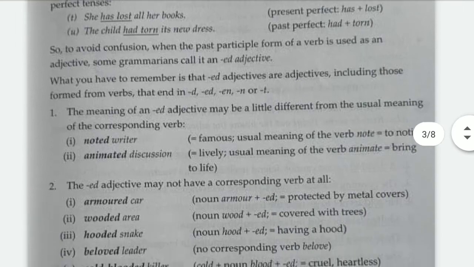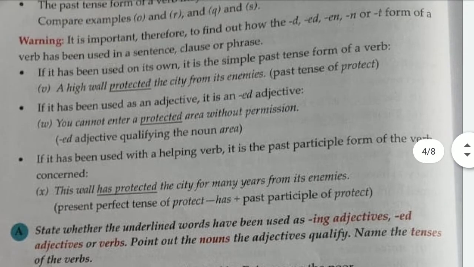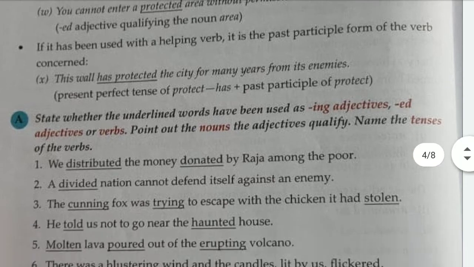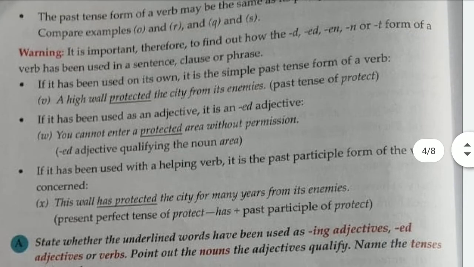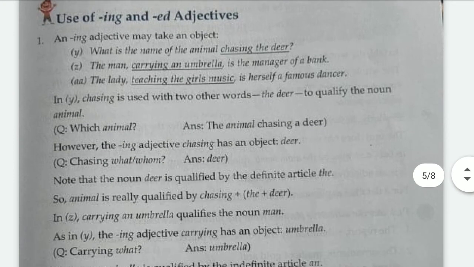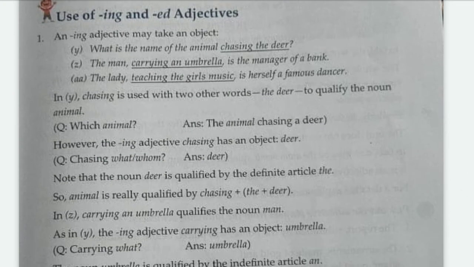And its warning: when it is used in the simple past tense, then it is not considered a past participle. Second, if it has been used with a helping verb like has, have, had, do not consider it a past participle. And if it is used with a noun, then it will act as an ed adjective, right? So now let's begin the next topic, that is use of ing and ed adjectives.